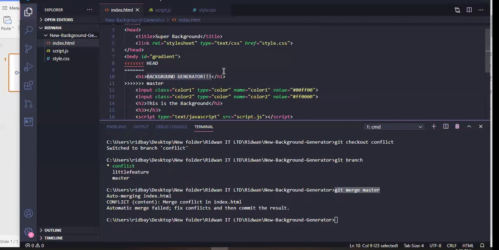Conflict in Git, in collaboration work, happens when both of us are making changes to the same thing in the same code. If we are making changes to the same file, Git is going to get confused: what are you guys doing? Barakat has made some changes, Ridwan has also made some changes to the same location. Then there's going to be a conflict. For that conflict, you need to sit together, communicate with each other, and agree on what is going to happen.